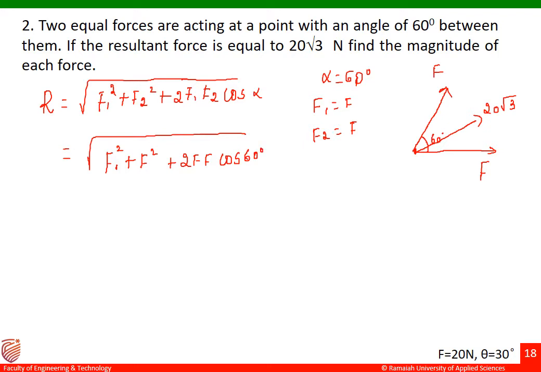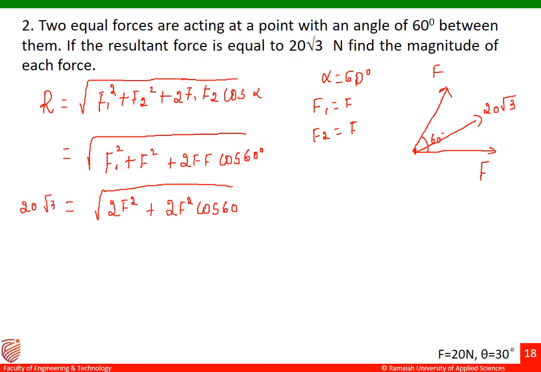Once we substitute this, it becomes square root of 2F square plus 2F square cos 60 degrees. We'll substitute the value of R as 20 root 3 here.